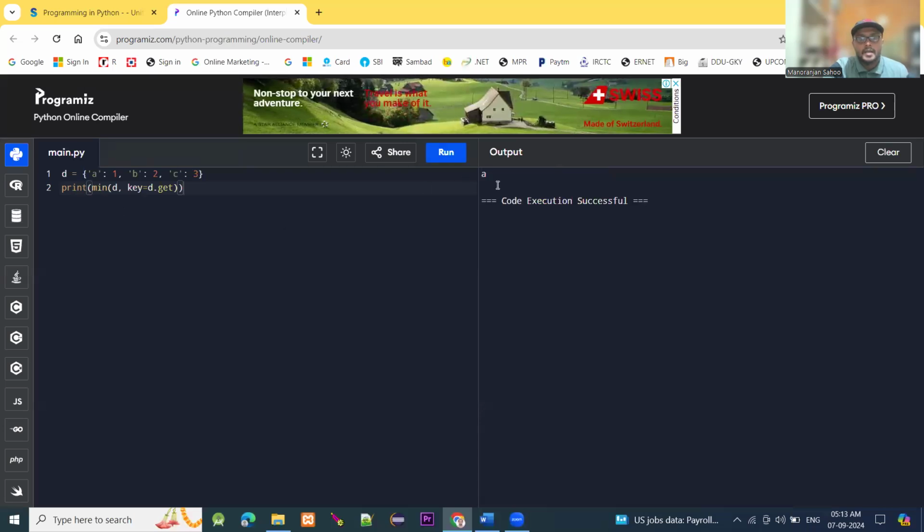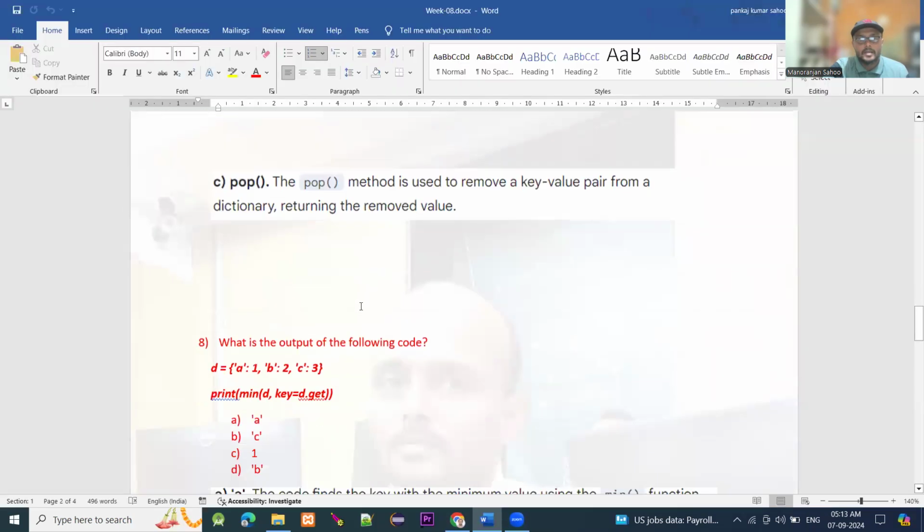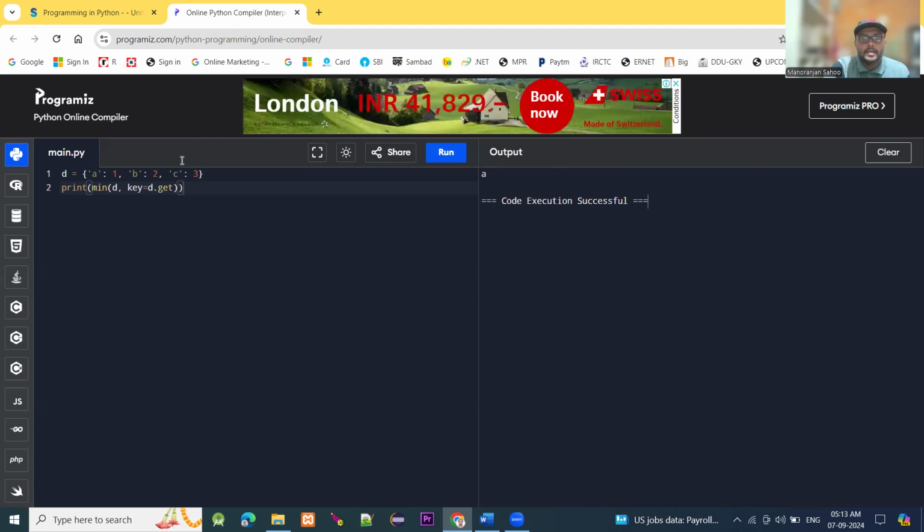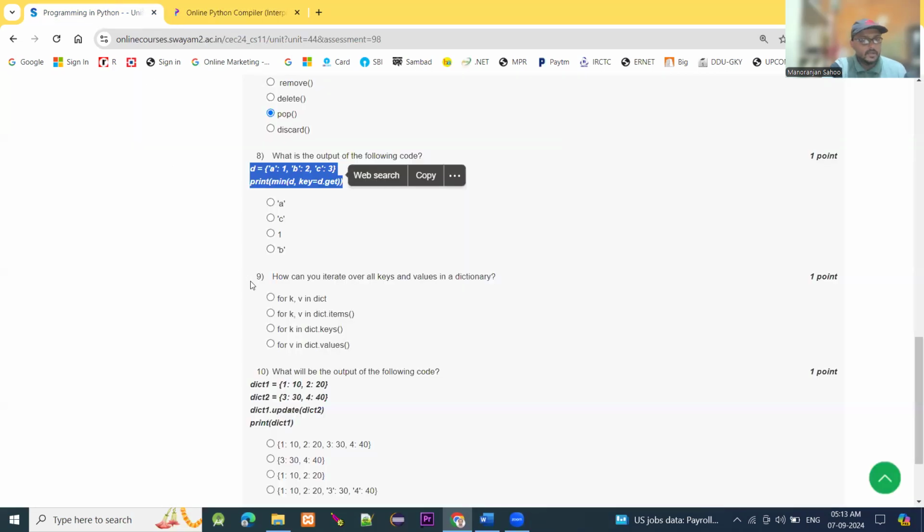It will display A, because A belongs to the value 1. Code execution successful. So which one? That is A. The code finds the key with the minimum value using the min function, with the key argument equal to dot get, which specifies that the comparison should be based on the value associated with the key. So 8, option A is the right answer.